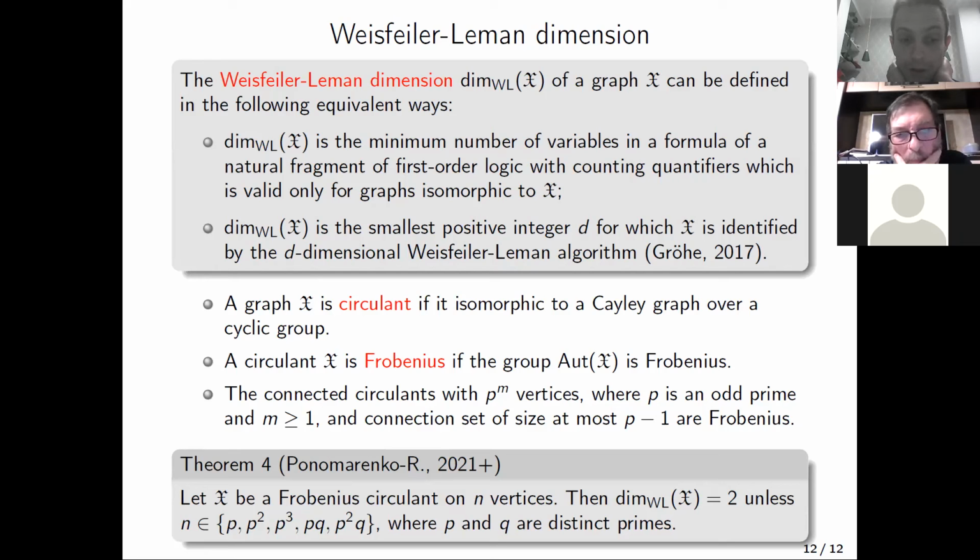And also there are some examples of Frobenius circulants with a prime number of vertices of Weisfeiler-Leman dimension exactly 3. But maybe it is a good idea to try to find other examples of Frobenius circulants of Weisfeiler-Leman dimension exactly 3. So we know that they should have a very special number of vertices. So I think that's all. Thank you for your patience.